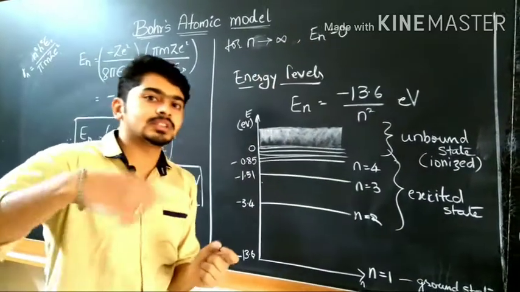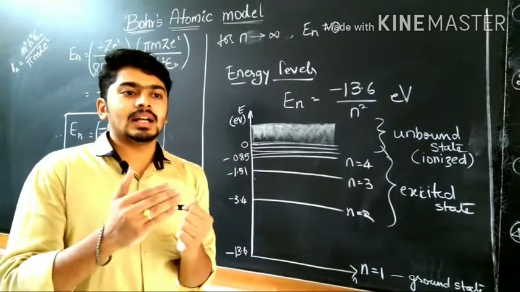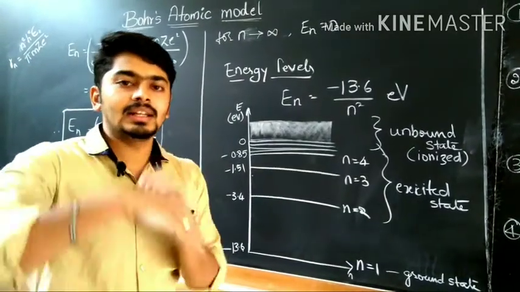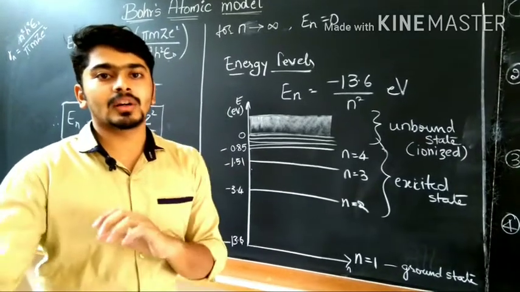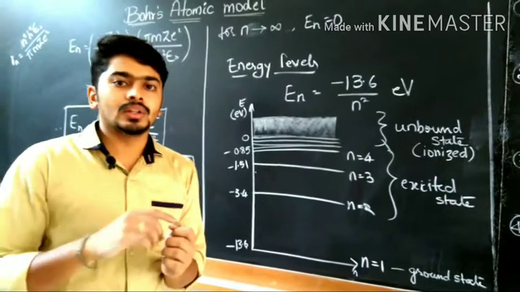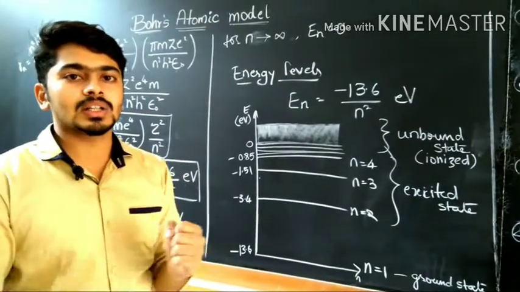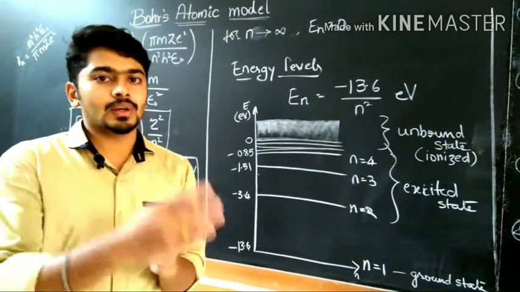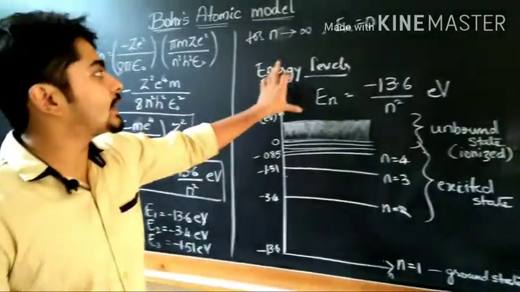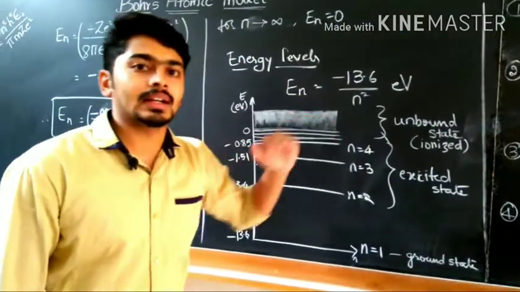The energy becomes 0. It means the electrons will no longer be part of the atom. Energy becomes 0 means the electrons are free from the atom. Based on this study, we can draw the energy level diagram of the electron.